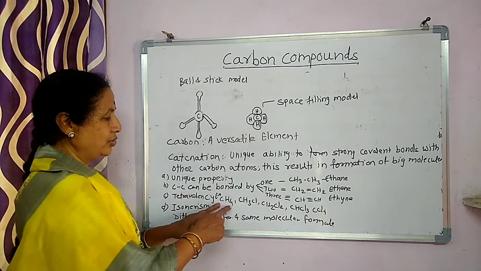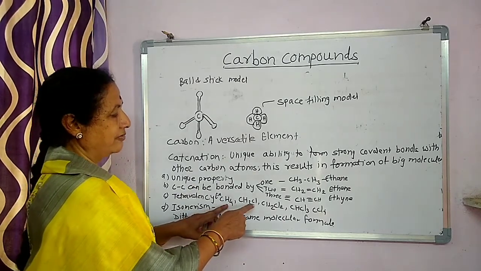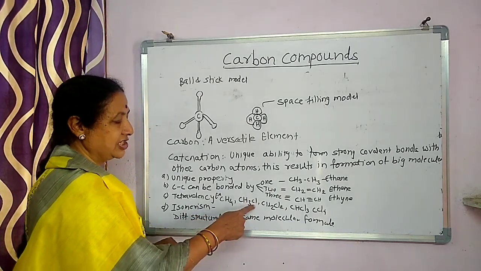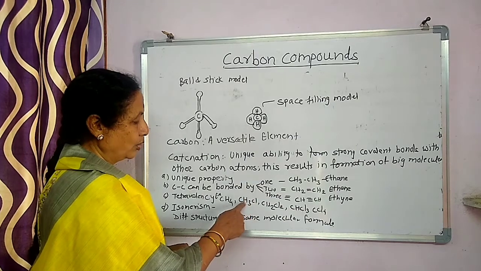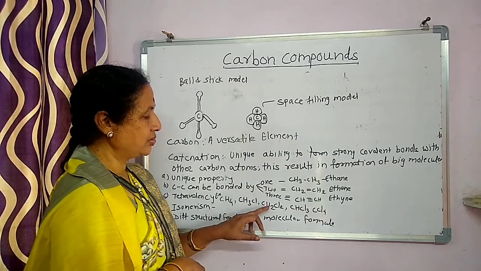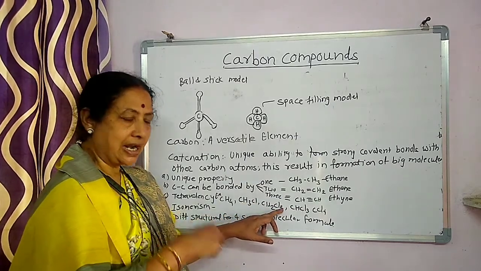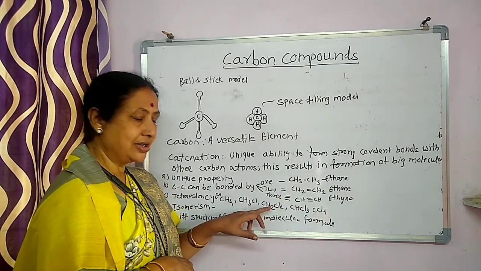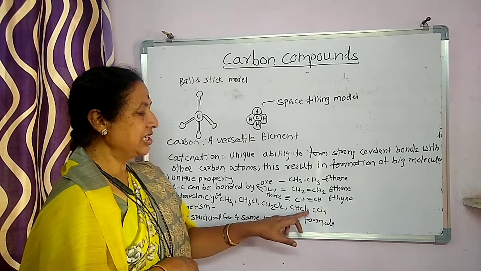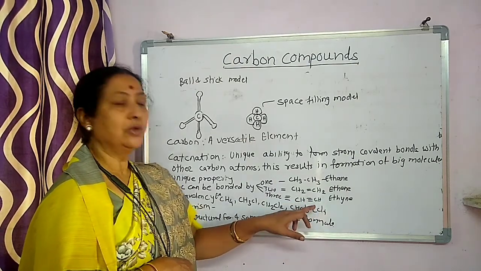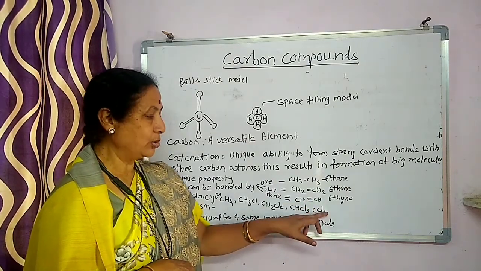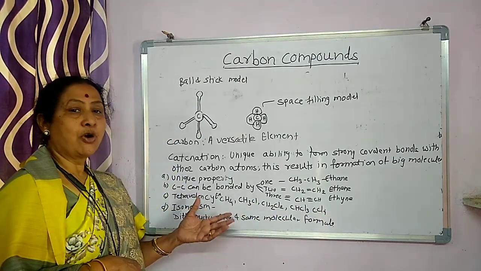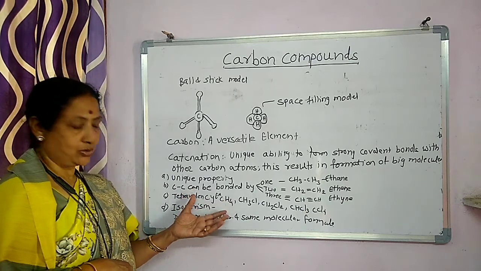If one hydrogen atom is replaced and one chlorine atom is added, then it will form CH3Cl, that is chloromethane. Then next, CH2Cl2, if the second hydrogen atom is replaced by chlorine, then CHCl3, and if all the 4 hydrogen atoms are replaced by chlorine, that is carbon tetrachloride. So it can form various compounds.